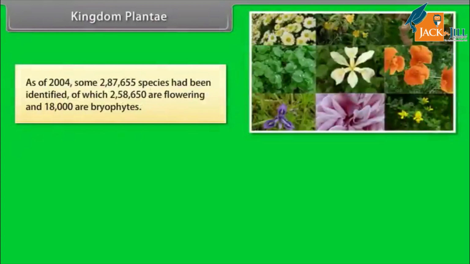As of 2004, some 2,87,655 species had been identified, of which 2,58,650 are flowering and 18,000 of bryophytes.